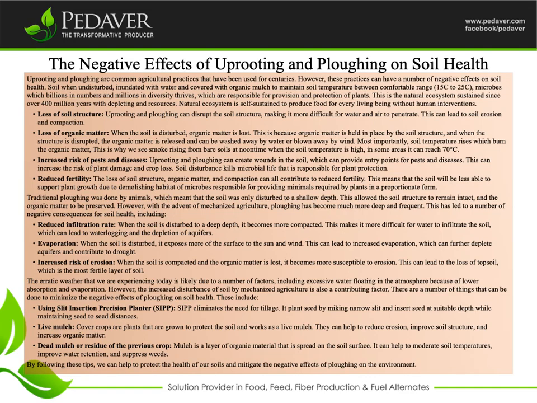Increased risk of pests and diseases. Uprooting and ploughing can create wounds in the soil, which can provide entry points for pests and diseases. This can increase the risk of plant damage and crop loss. Soil disturbance kills microbial life that is responsible for plant protection.